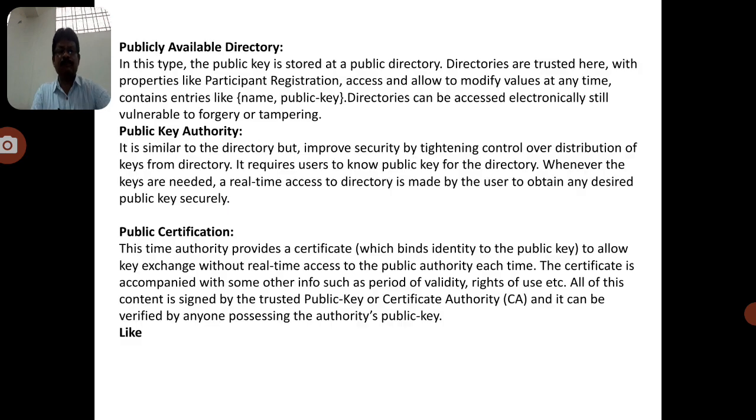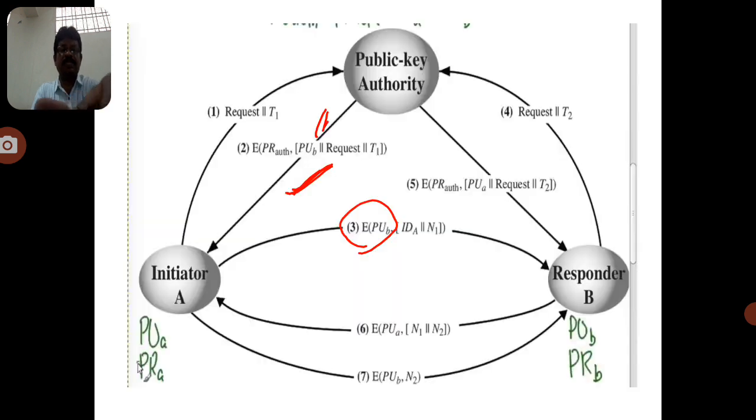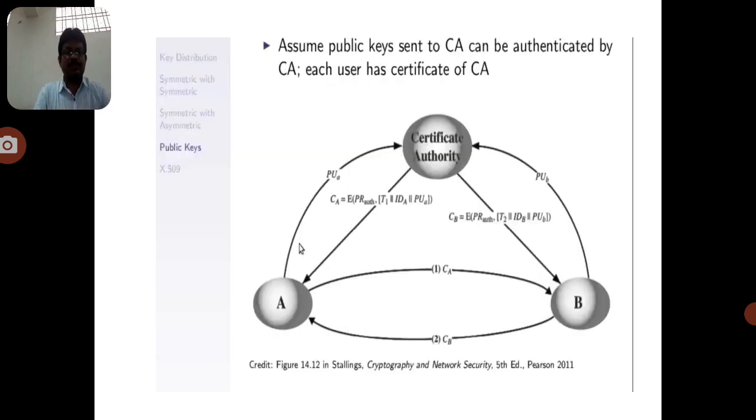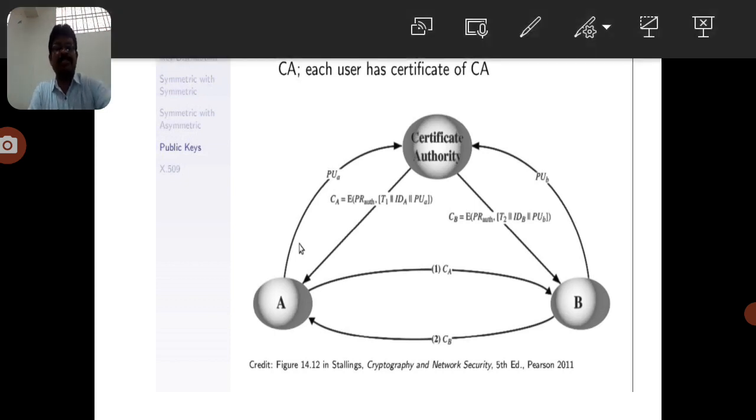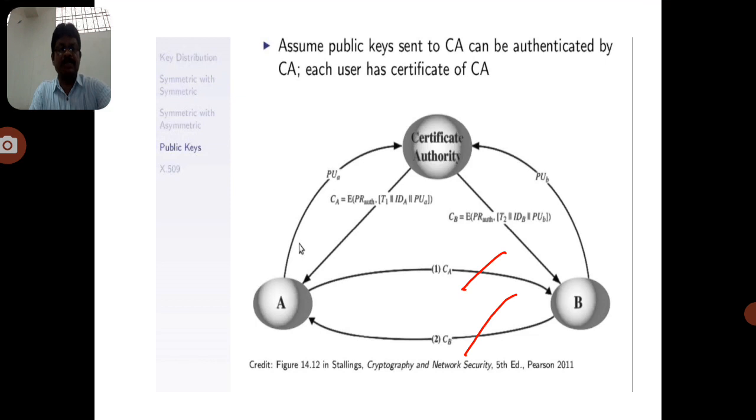And the fourth type of key distribution is the public key certificate. If any users communicate in the network, once they receive the certificate from the certificate authority, only then is communication possible. You can observe here that A receives his certificate from the certificate authority, and B also receives one from the certificate authority. Once they receive their certificates, they can exchange them.